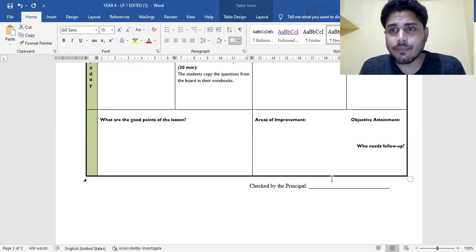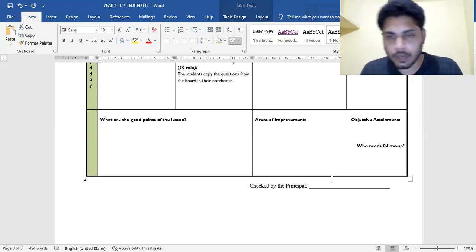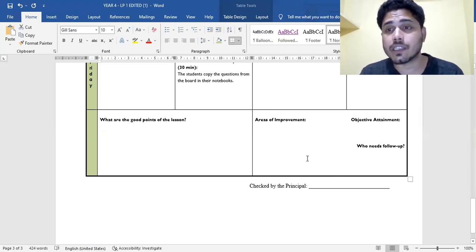So you can give them 5 questions. One question normally takes 4 or 5 minutes. So easily within 20 minutes, you can move from one student to the other and see whether they have understood the concept, whether they are following, and whether they are able to do it properly or not.